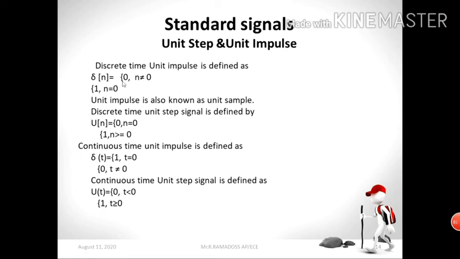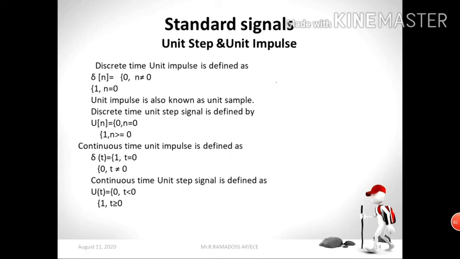Next is the unit step or unit impulse signals. How will you represent the unit signal? First, unit impulse. The condition for unit impulse is del of n equal to 1 for n equal to 0, otherwise it is 0. That is what we call an impulse.